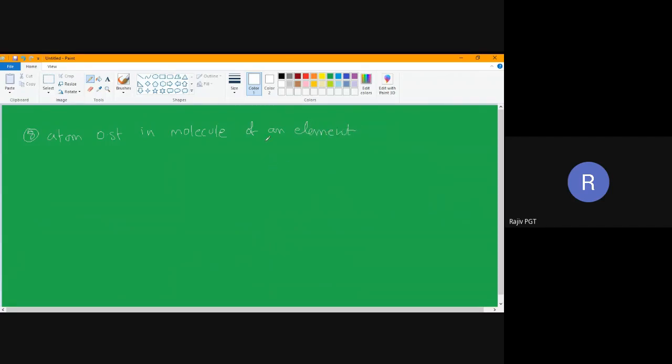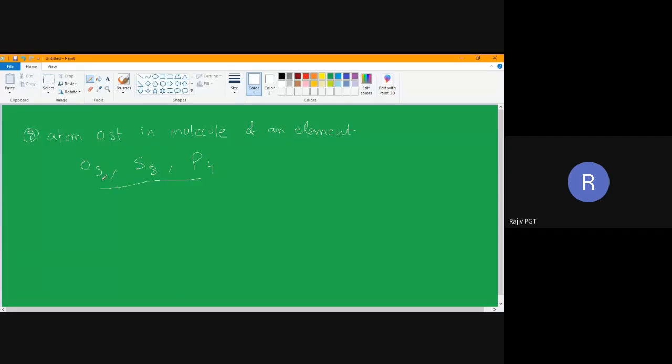Sir, what is the meaning of this? I'll write a few examples, you'll understand. O3, S8, P4. Earlier I have written this also. Atoms of the same element are combining. This also all comes in native form only. These are allotropic forms, right?